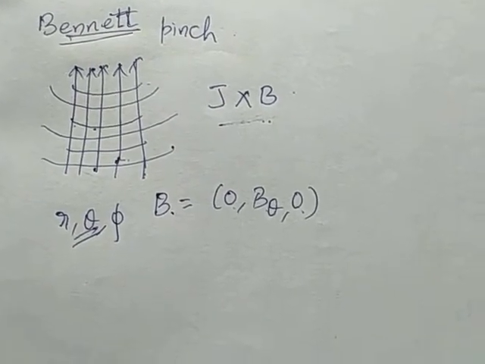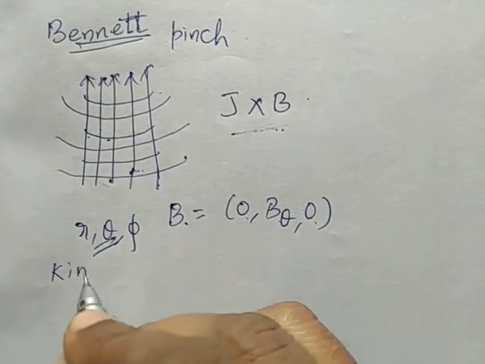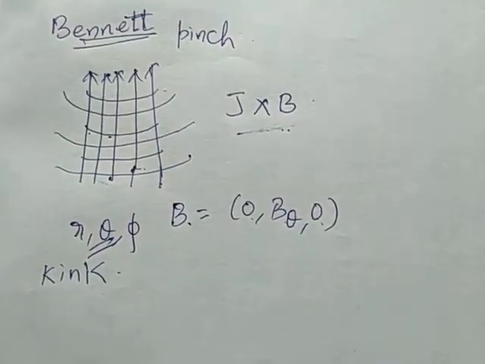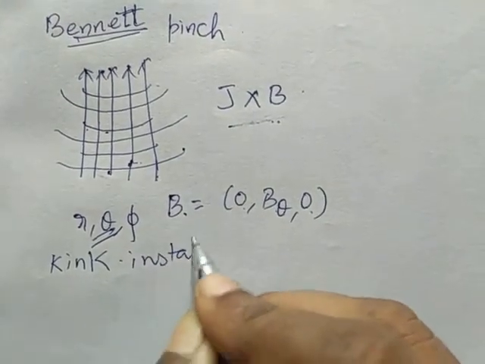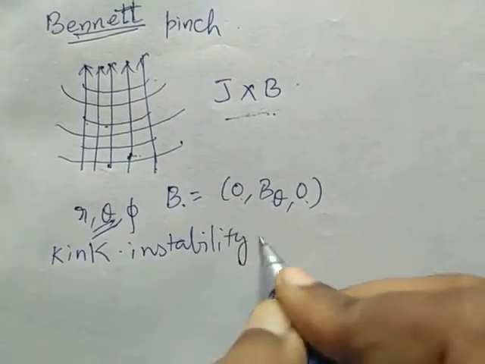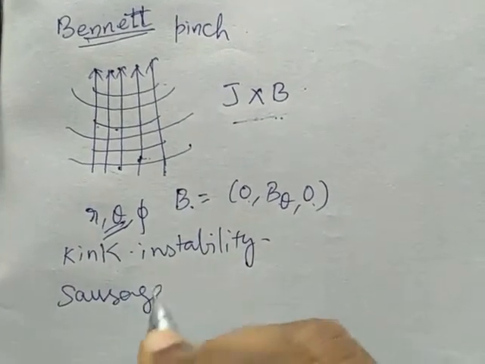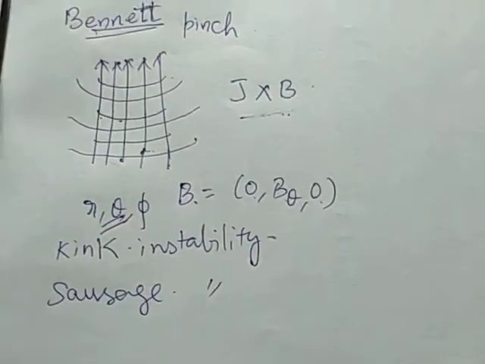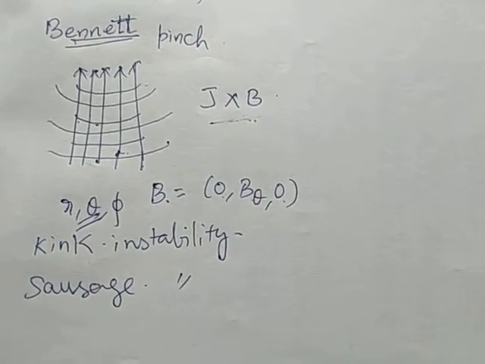One is kink instability, and another one is sausage mode instability. First we are going to consider what is kink instability.